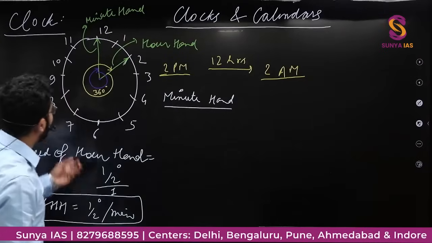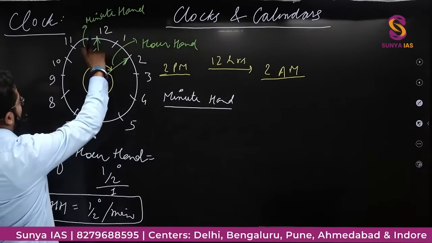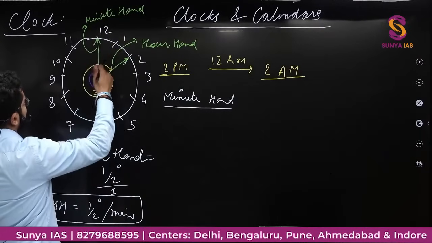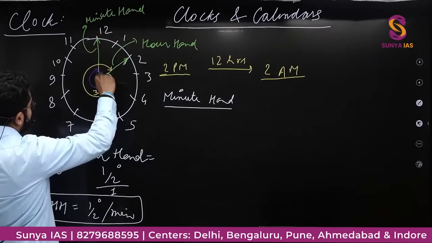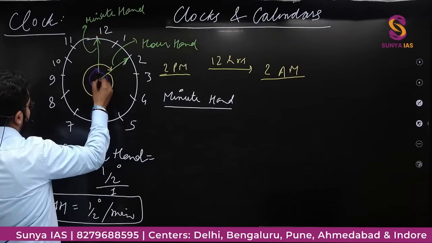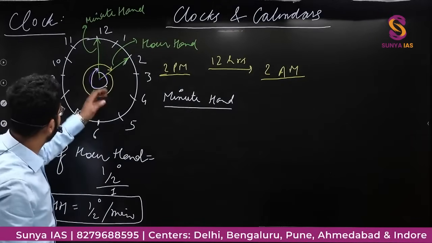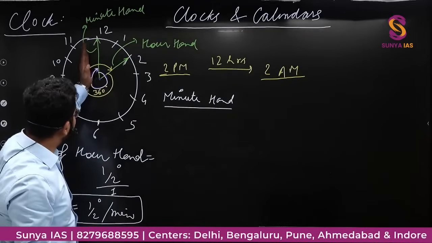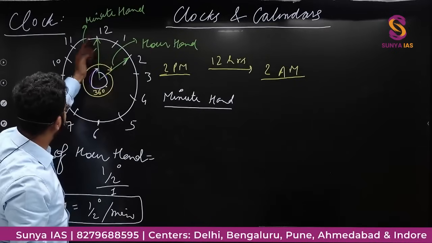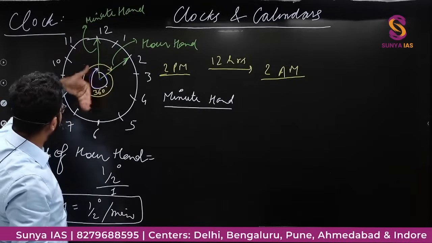Achha, minute hand, if let's say it is at 12, then after how much time will this again come to 12? Ye abhi 12 hai, means after 1 hour when it would be 3 o'clock, then ye again poora rotate karke 12 pe aa rahi hai.